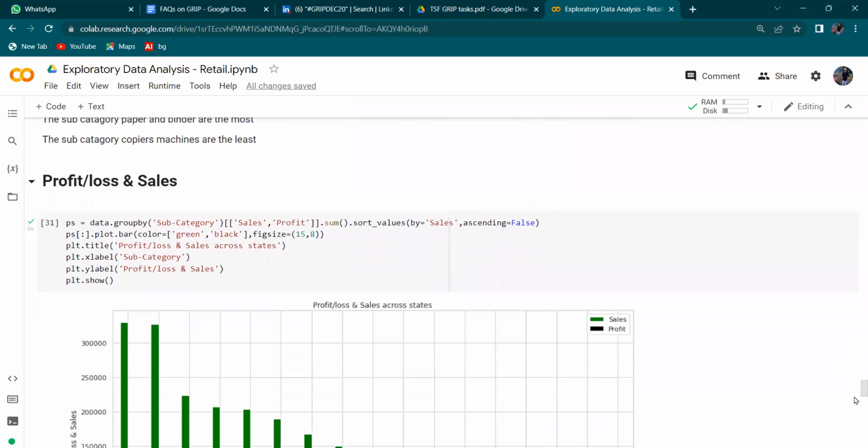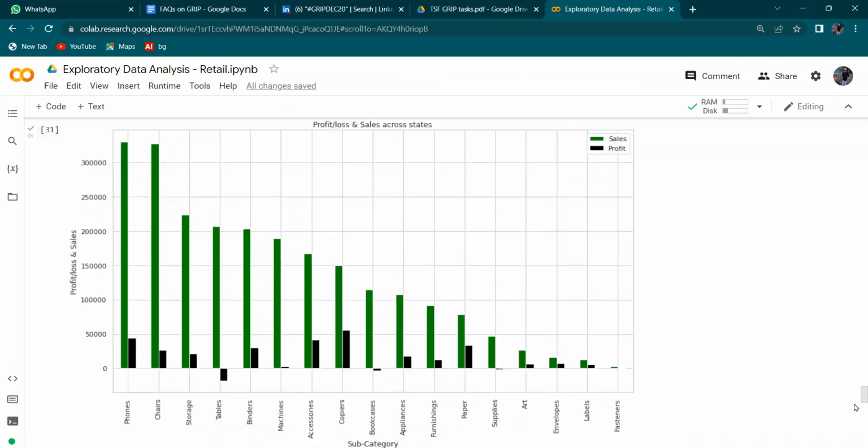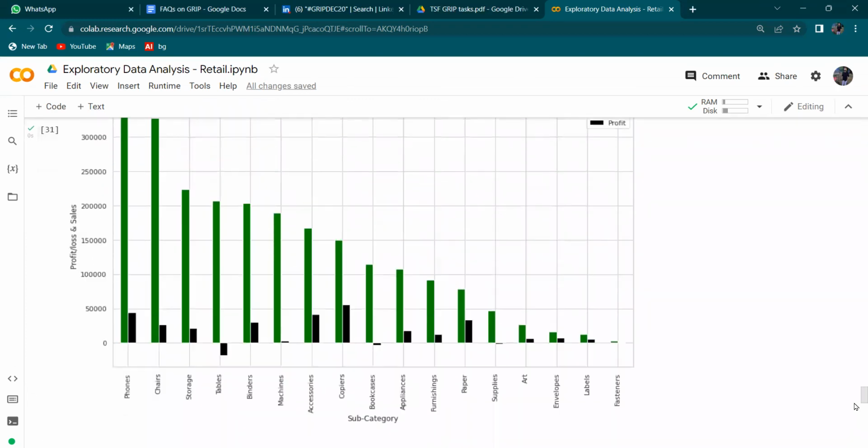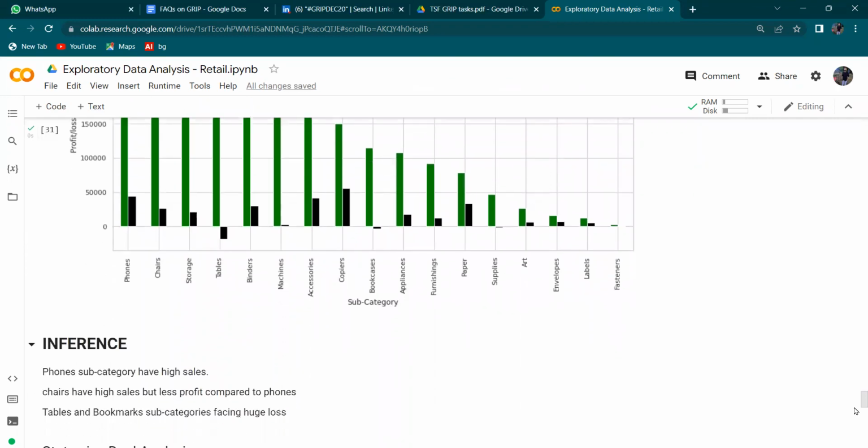Talking about the profit, loss, and sales in the subcategory, we have the bar plot for this. We can say that the phone subcategory has the highest sales. Chairs have high sales but less profit compared to phones, and the tables and bookcases subcategories are facing huge losses.